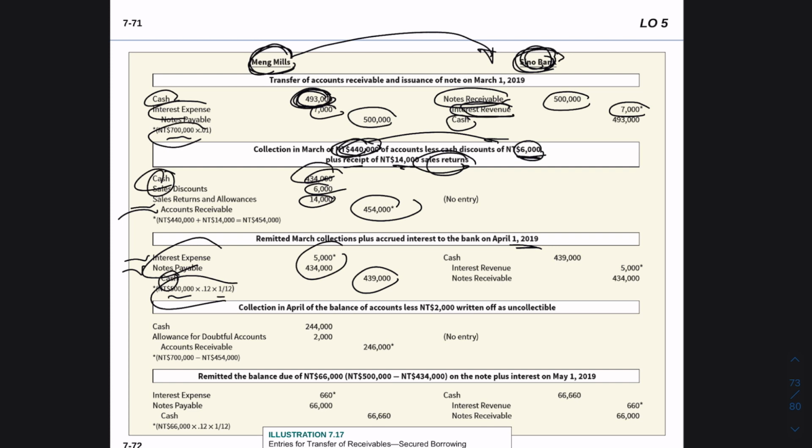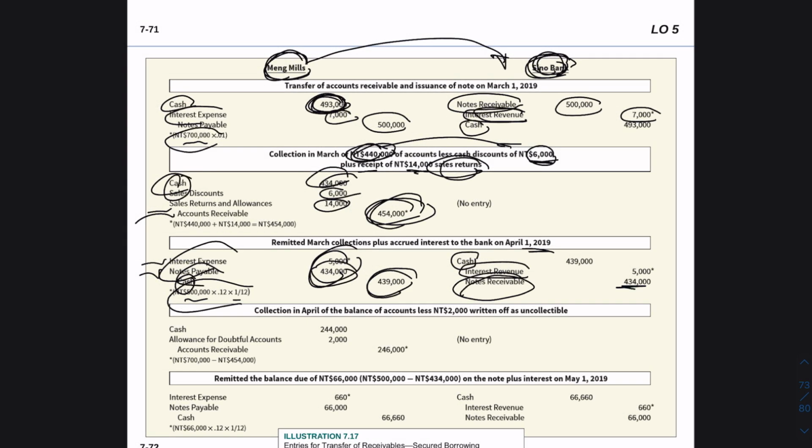And from the bank's perspective, they're going to be collecting cash, which is the amount of the notes receivable and the interest. They're going to have an earning, because the interest is considered as revenue for them, and they're going to have a note receivable. They will reduce that amount because they've already received the payment for that note.